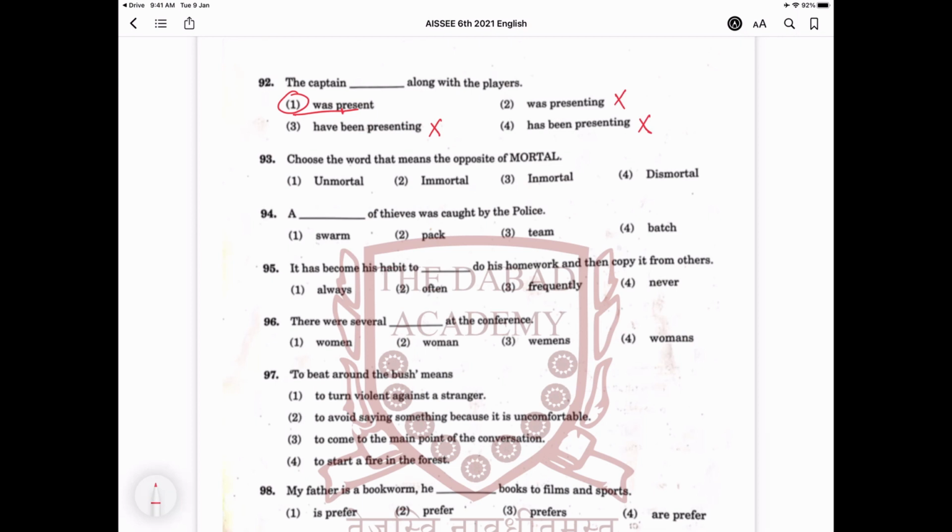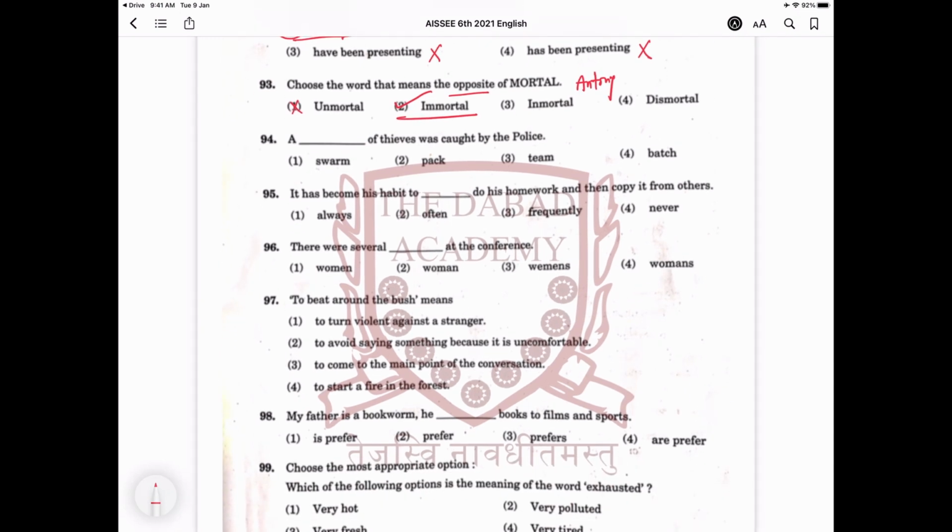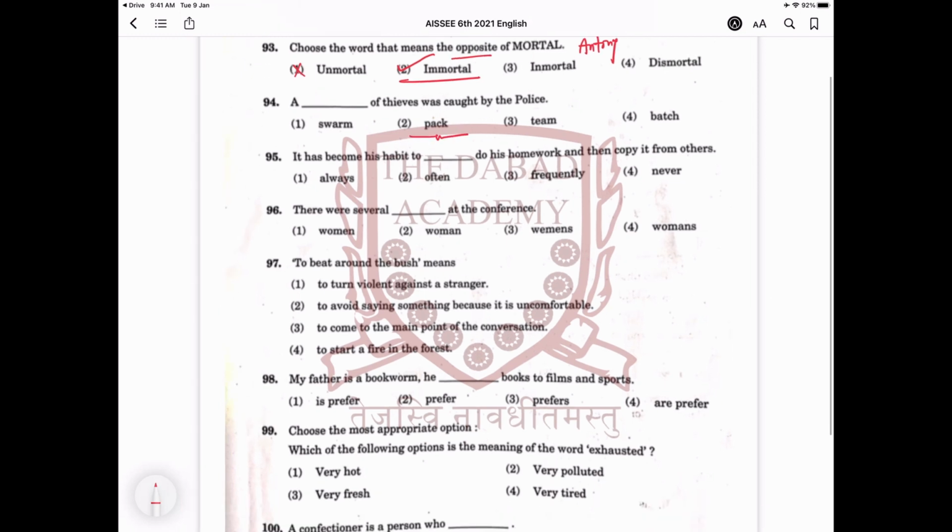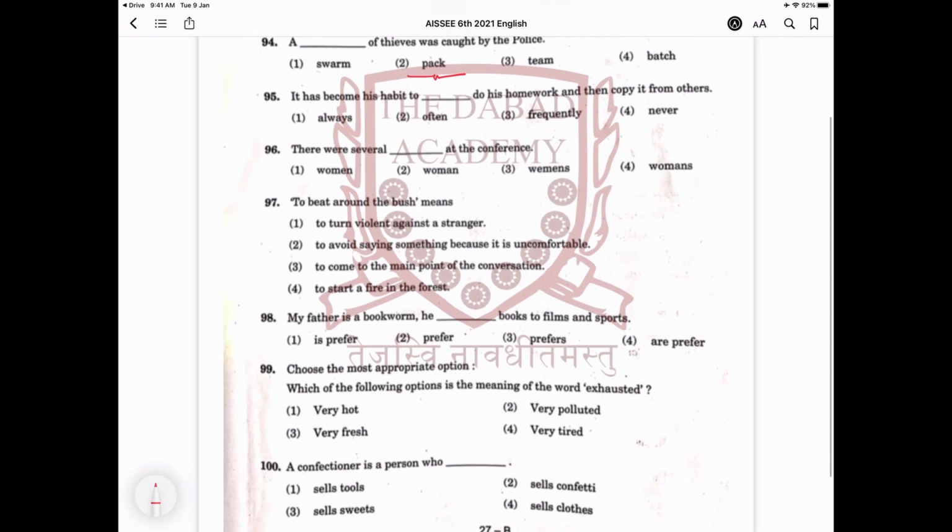In question number 93, choose the word that means the opposite of mortal. Mortal means a person who can die. Opposite means antonym. Unmortal, no. Immortal, right. So option number 2 is correct. In question number 94, a dash of thieves was caught by the police. The correct answer is pack, a pack of thieves.